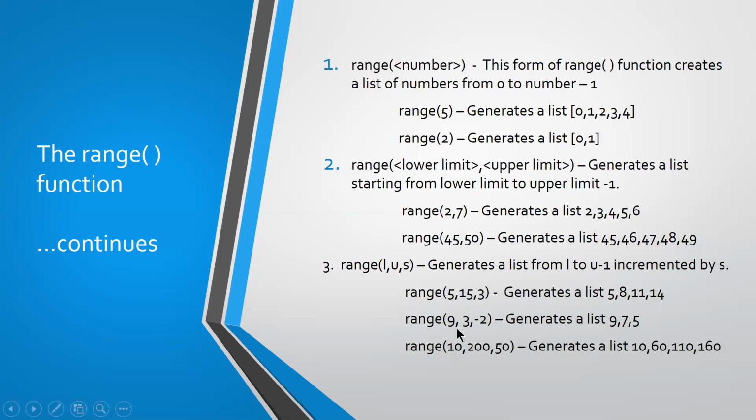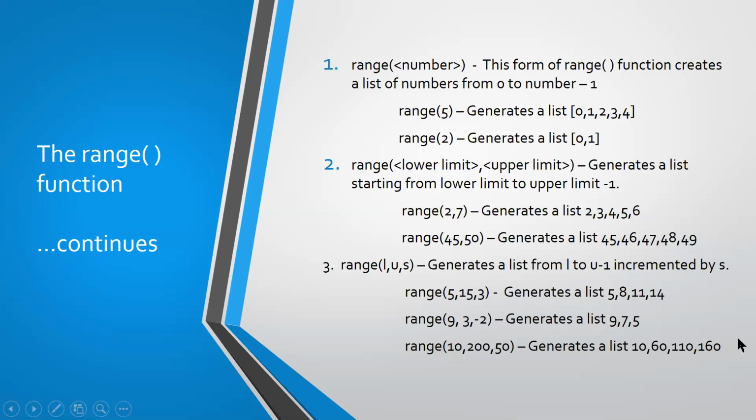So range of 9, 3, minus 2, you can give that. When you do so, it will generate the numbers from 9 to 3 minus 1, so 9 to 4 it will generate. So 9 minus 2 is 7, 7 minus 2 is 5. Till that it will generate.